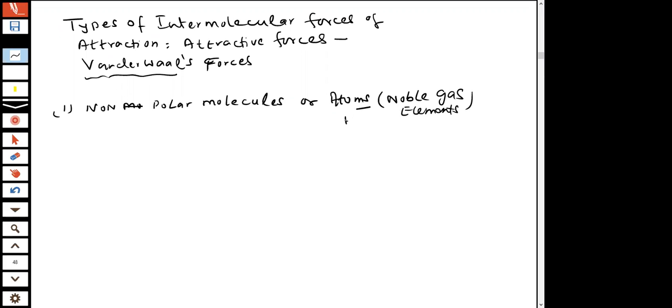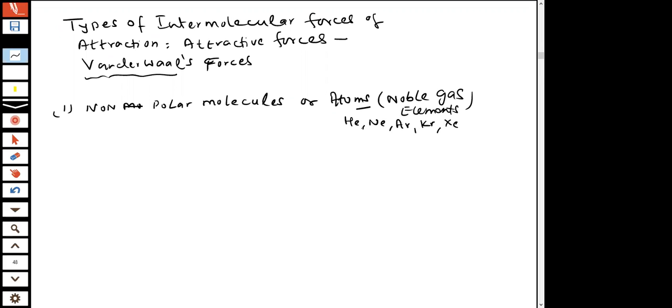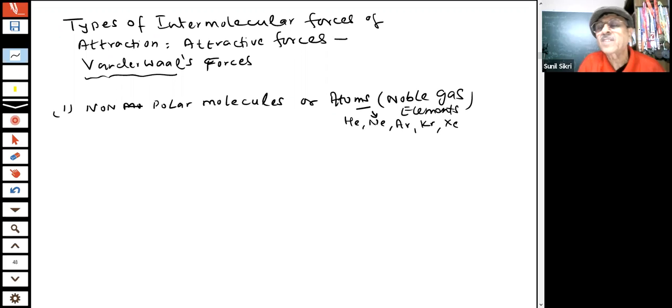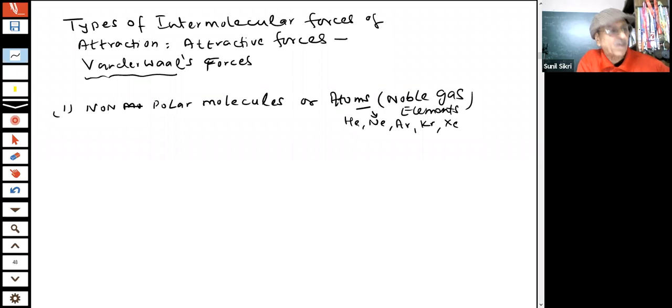They exist like helium, neon, argon, krypton, xenon, etc. These elements exist only like this. They don't form compounds. You are saying these elements are not forming compounds, students. You are aware of that.